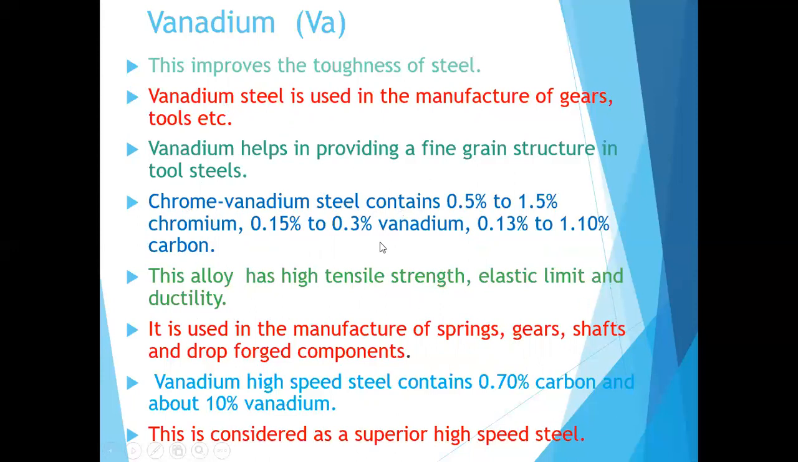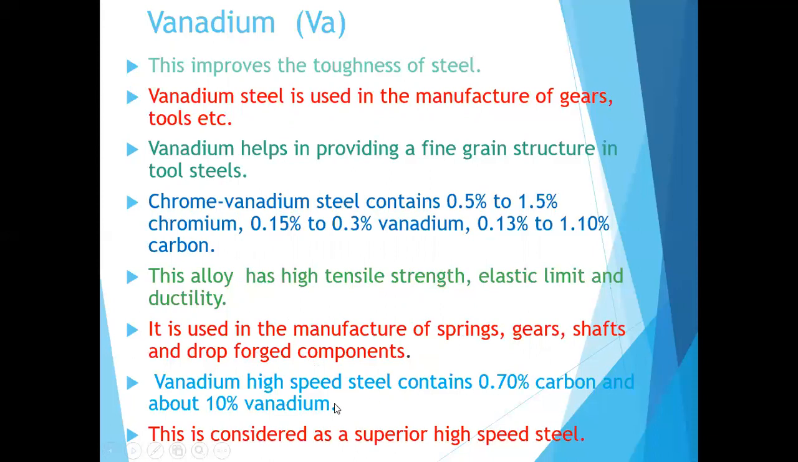So the advantage of chrome vanadium steel is that this alloy has high tensile strength, high elastic limit, and high ductility. It is used in the manufacture of springs, gears, shafts, and drop forged components.